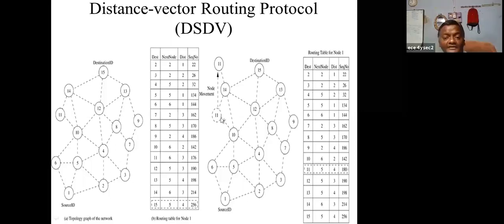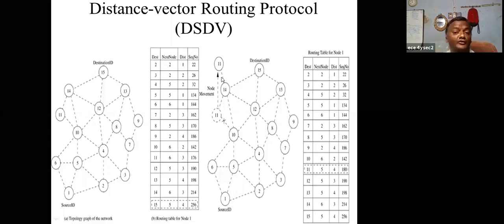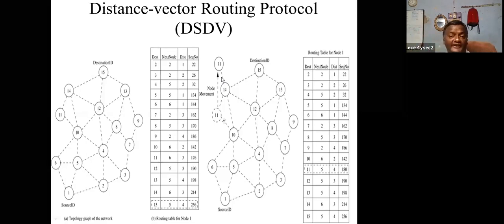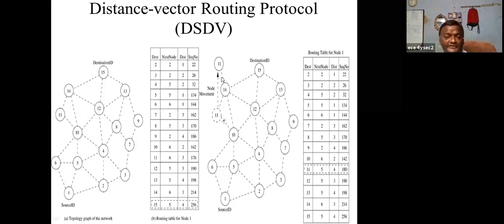Now, once this 11 is shifted from here to here, what happens? What is the immediate neighbor? Now, instead of 10, it will become 14. So 14 will make the communication, and this protocol can find out the cost. So now 11 again comes and reaches 14. So 14 immediately updates the routing table, and immediately broadcasts or floods to all the system.